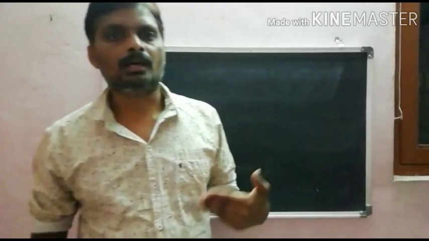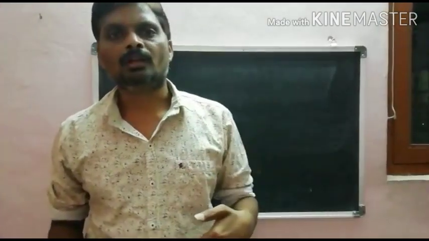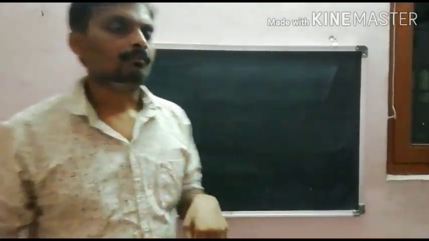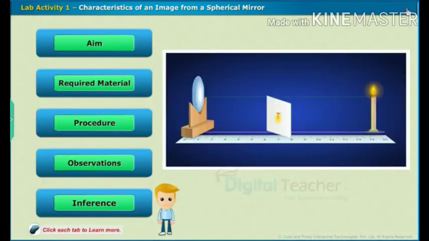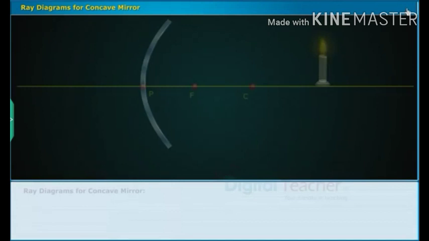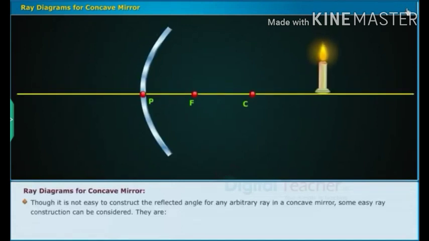So now we are going to learn the characteristics of image formation due to concave mirror and convex mirror. First, concave mirror ray diagrams. Now, let us learn about the ray diagrams in detail. Ray diagrams with concave mirror. Though it is not easy to construct the reflected ray for any arbitrary ray in a concave mirror, some easy ray constructions can be considered.